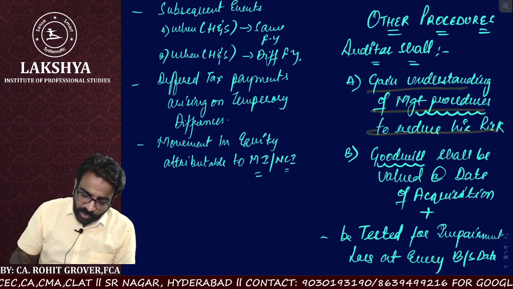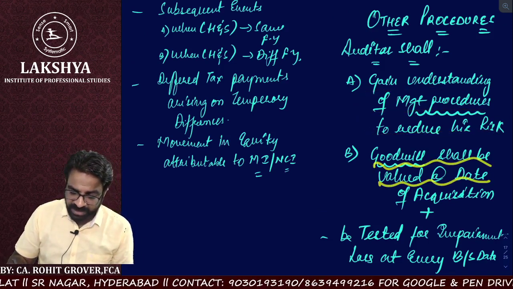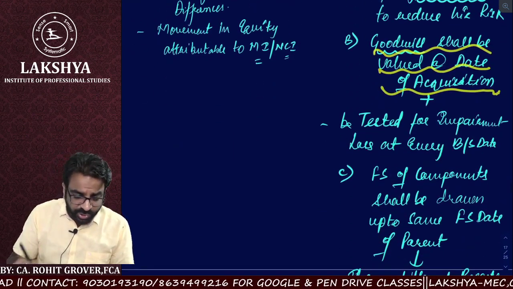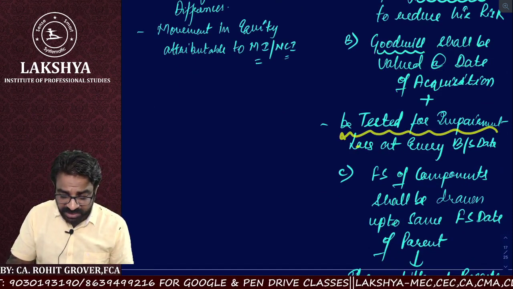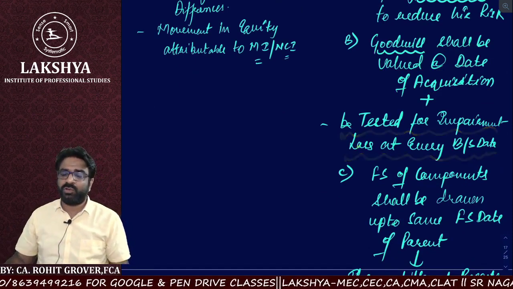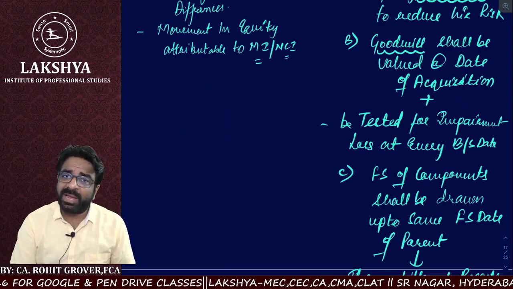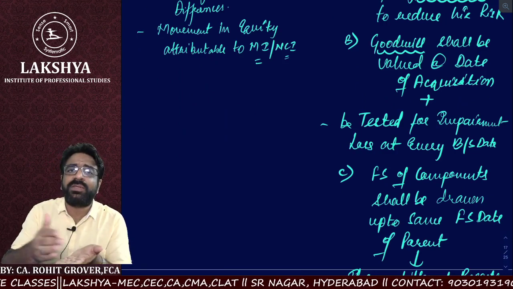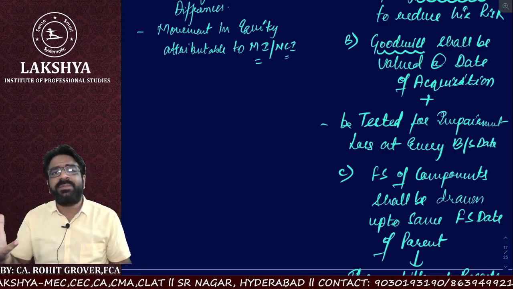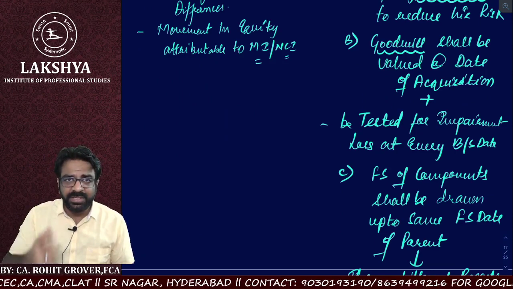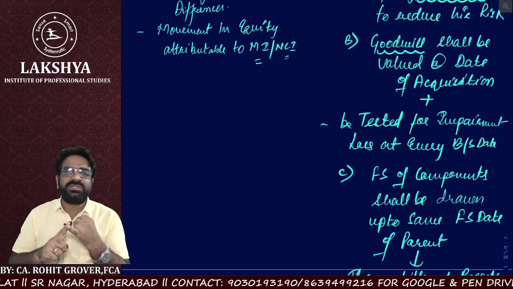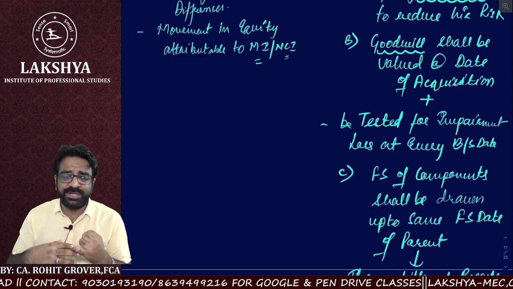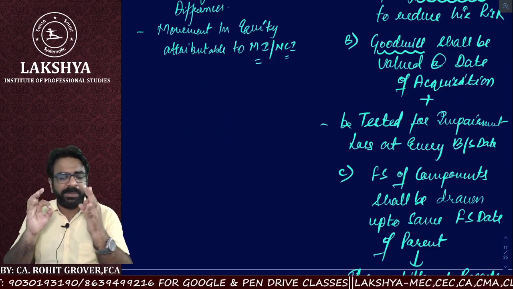Clear, everyone? Yes. Goodwill shall be valued, you all know, at the date of acquisition and it should be seen that it was tested for impairment at every balance sheet. You all know that purchased goodwill or acquired goodwill which is recognized in the balance sheet is required to be amortized over time. Impairment loss will be recognized on every balance sheet date. So the auditor has to show that goodwill was calculated on the acquisition date while acquiring the subsidiaries, and he also has to ensure that...